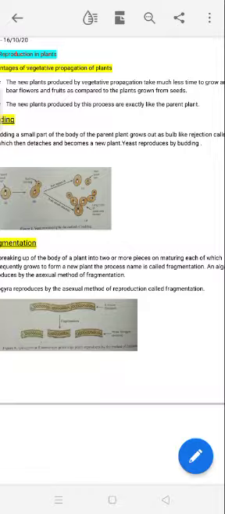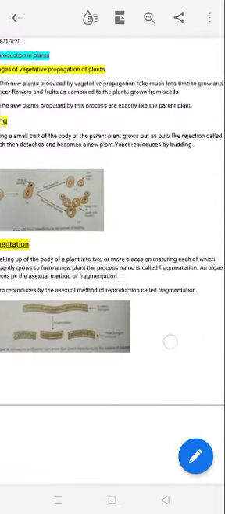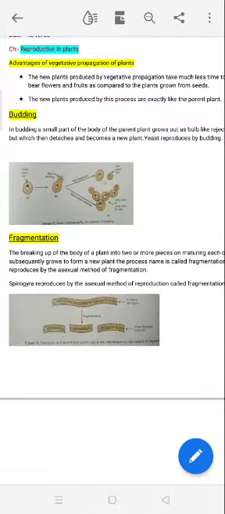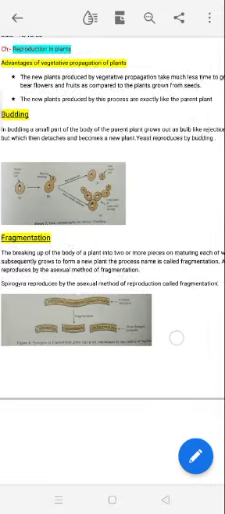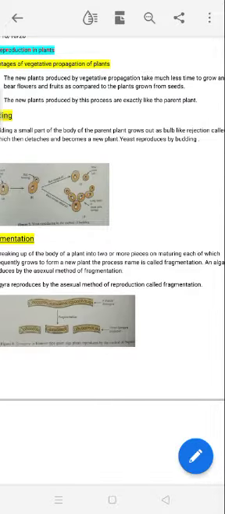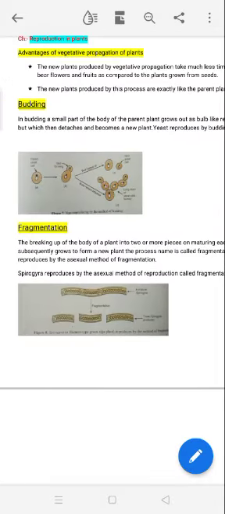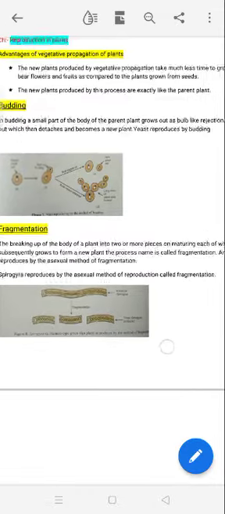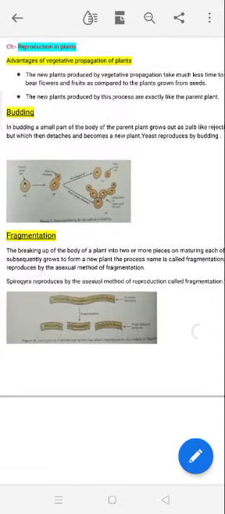So two or more pieces can be formed on maturing. Each of them subsequently will form a new plant, and this process is also called fragmentation. Here we can see Spirogyra. Spirogyra is an algae which reproduces by this asexual method of reproduction, called fragmentation.